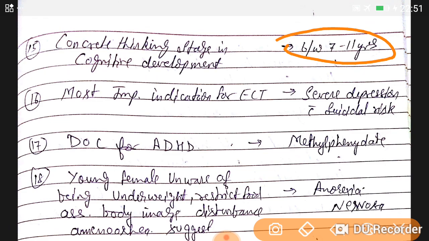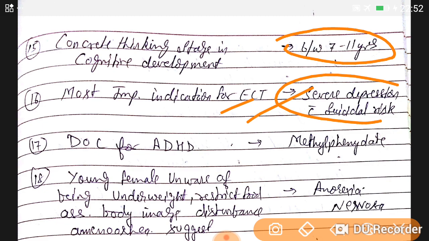The most important indication for ECT is very severe depression with suicidal risk, or bipolar disorder with severe depression and suicidal risk. So in these cases of suicidal risk, we are going to use electroconvulsive therapy. ECT is given in the presence of anesthesia, and ECT also uses succinylcholine as a muscle relaxant, and it causes antegrade and retrograde memory loss.